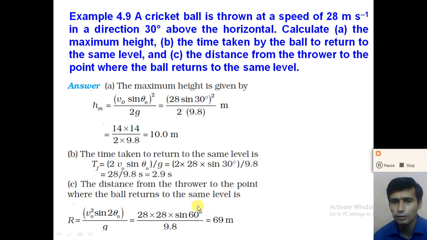We know that the value of sin 60 is 0.866, right? If you calculate this, we get the range of the projectile, or the distance from the thrower to the point where the ball returns, r is equal to 69 meter. So understand, dear students, these examples of the projectile.